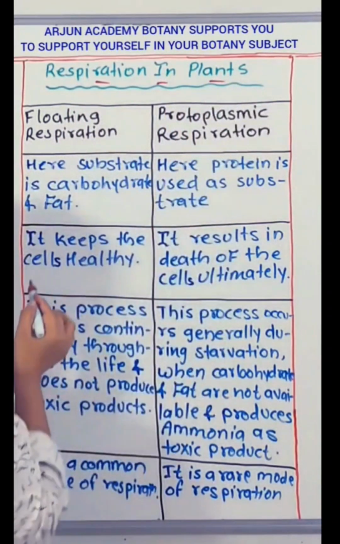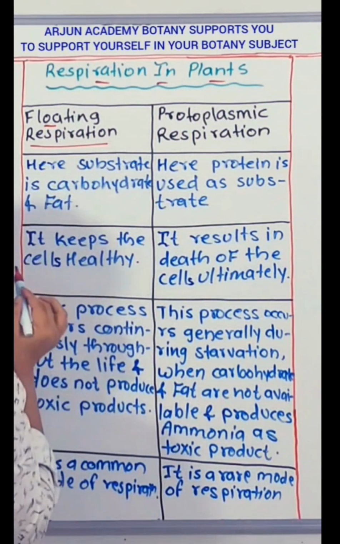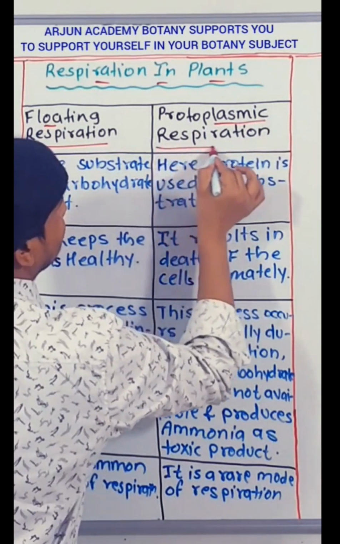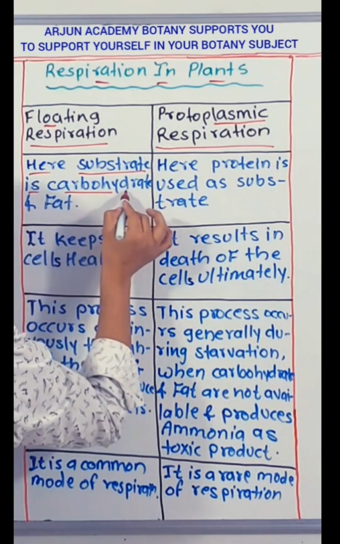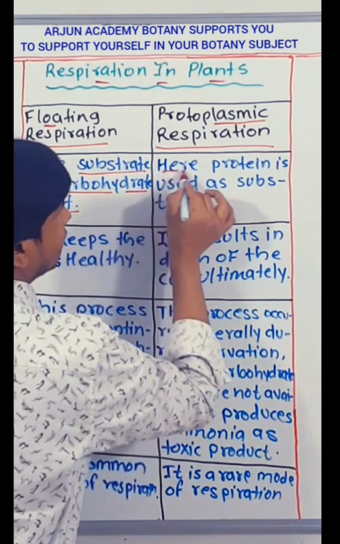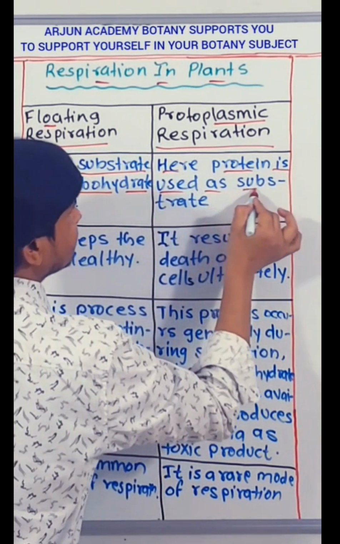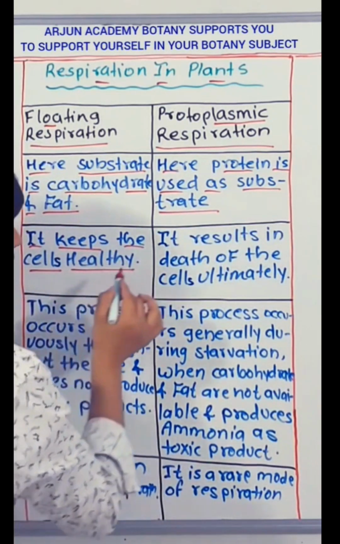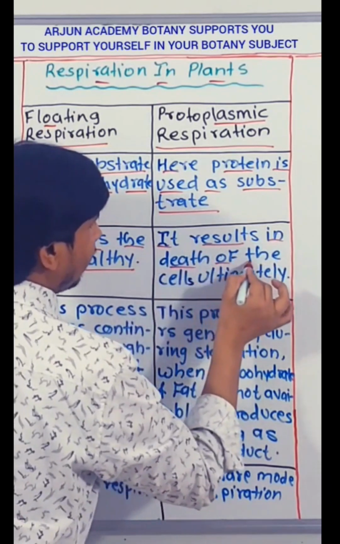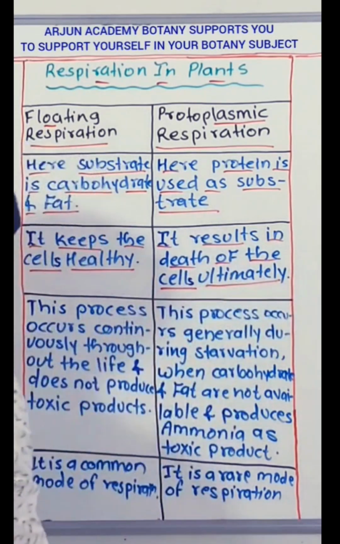Respiration in plants: floating respiration and protoplasmic respiration. Here the substrate is carbohydrate and fat. Here protein is used as substrate. It keeps the cells healthy. It results in death of the cells ultimately.